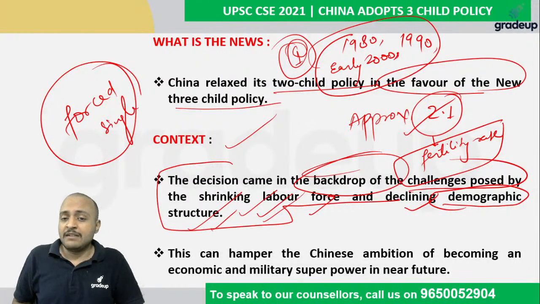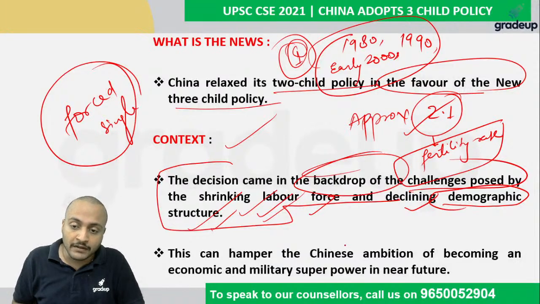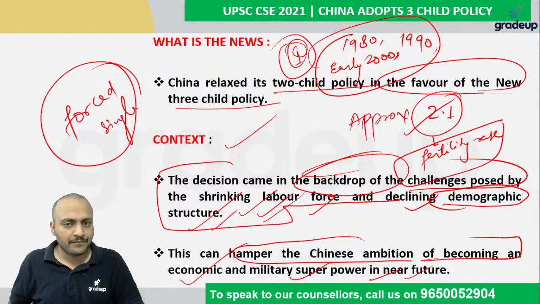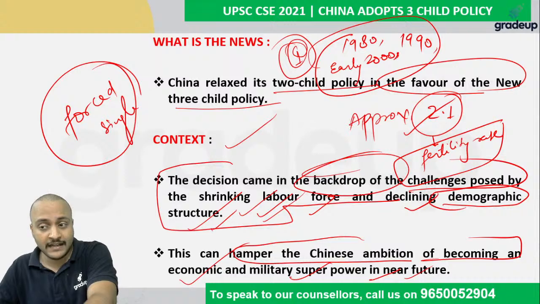So guys, China was reaping very nicely, very high on the demographic dividend. However, the current situation can hamper the Chinese ambition of becoming an economic and military superpower in the near future. Even today, China is the second largest in terms of absolute GDP, and in terms of purchasing power parity, it's the largest.